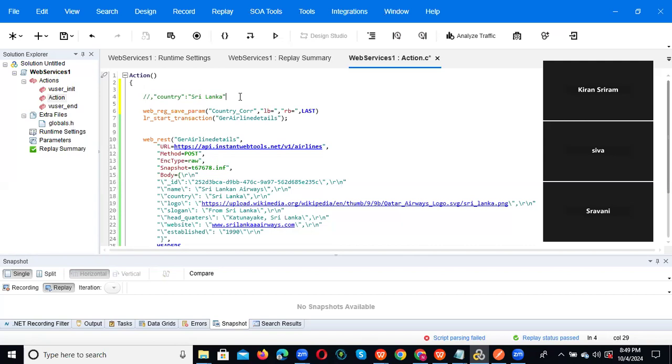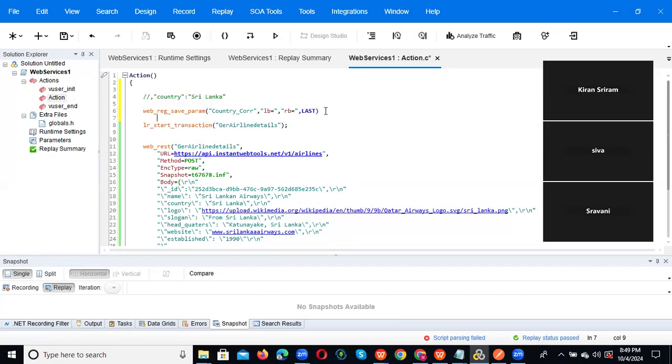Sridhar, Shiva, here I'm explaining correlation, the same concept as in web. We are capturing from the response to our request. Whichever response I want to capture, that is why we use this function. web_reg_save_param is one of the correlation functions to handle the dynamic value.